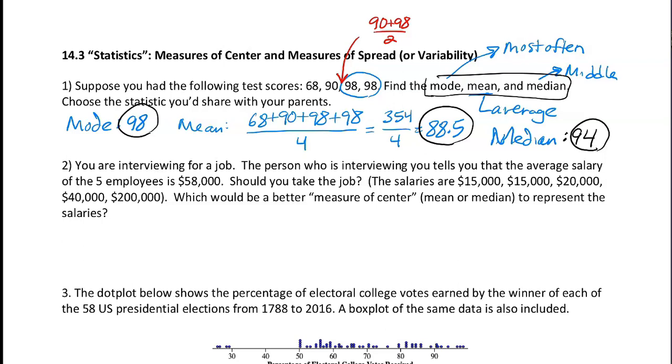On the next question, you're interviewing for a job. The person who is interviewing you tells you that the mean salary of the 5 employees who work there is $58,000. Should you take the job? Well, $58,000 looks pretty good. However, if you actually knew what the salaries were, they are $15,000, $15,000, $20,000, $40,000, and $200,000.